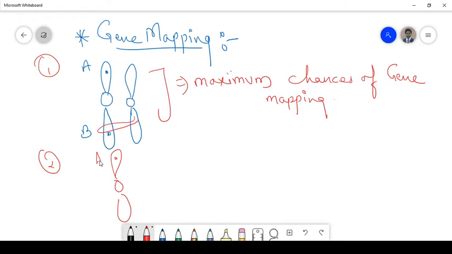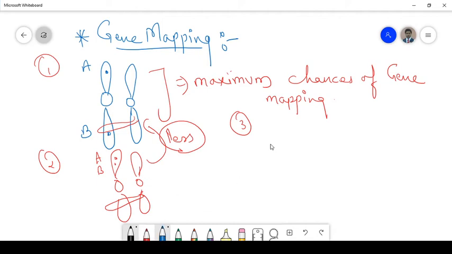This is the A chromosome, A gene, and this is the other B gene. These are the chromosome, the allele we can say. Now it gets linked. So the probability will be less compared to the first part. Now let us take up the other example, the A gene and the B gene.